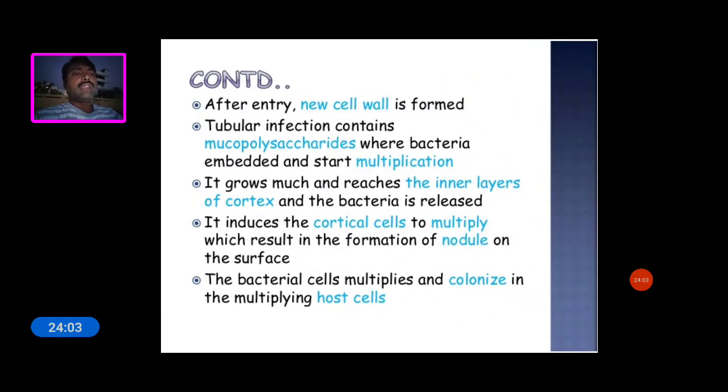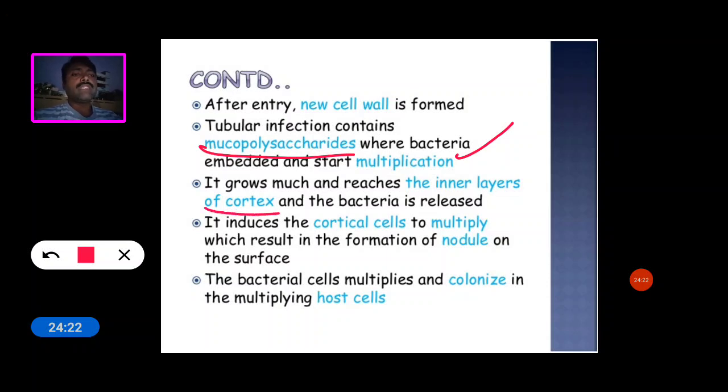After entry, a new cell wall is formed, and the tubular infection thread contains mucopolysaccharides, where the bacteria are embedded and start multiplication. It grows and reaches the inner layer of the cortex region, and the bacteria are released, inducing the cortical cells to multiply, which results in the formation of the nodule on the surface.